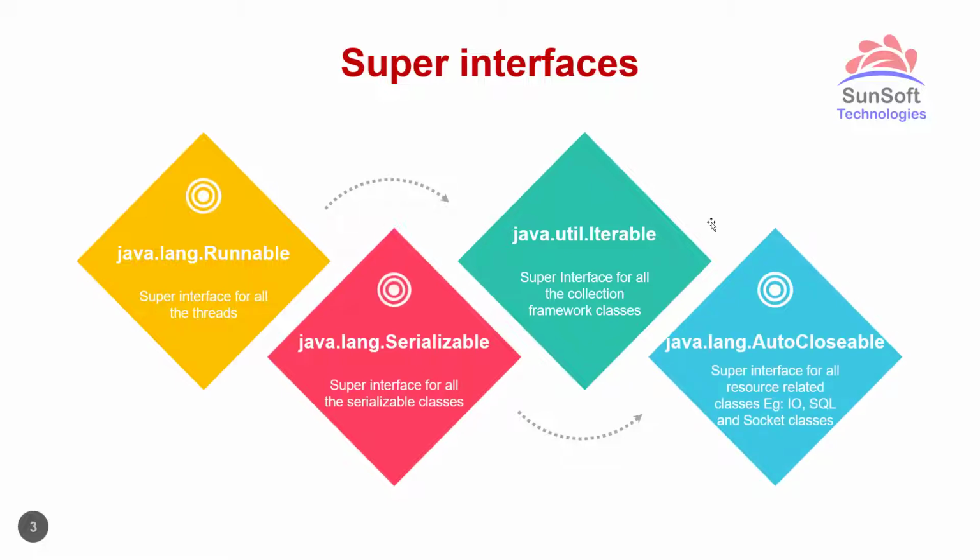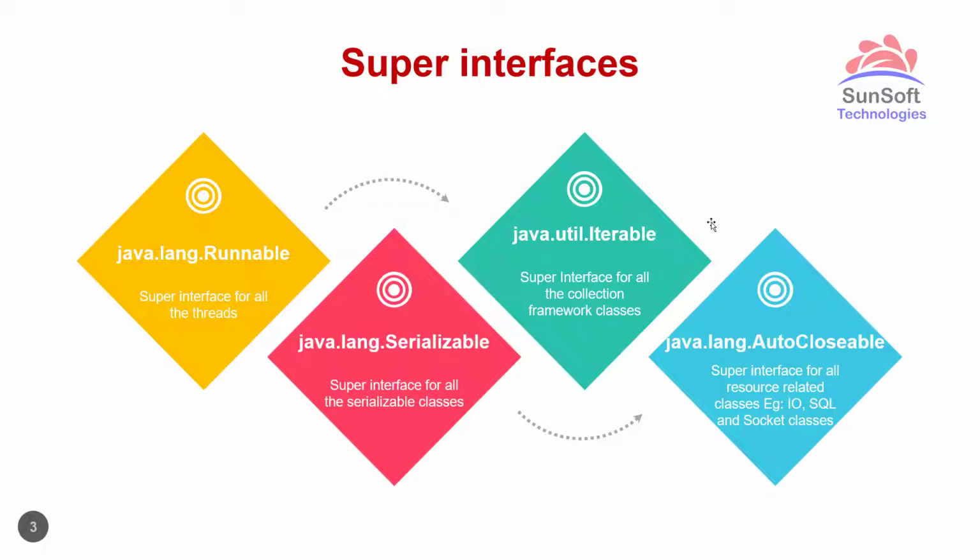And for all the resource related classes, for example if you are doing IO programming or SQL programming or network programming using socket classes, you will find an AutoCloseable interface implemented by all of these classes, because it needs to release the resources allocated at the time of creating these objects or while utilizing them. So AutoCloseable has a close method which is automatically called.